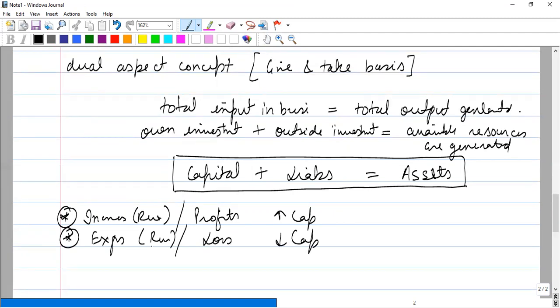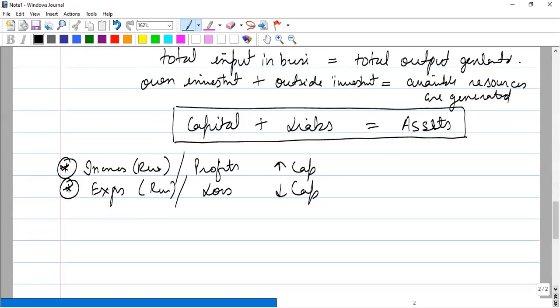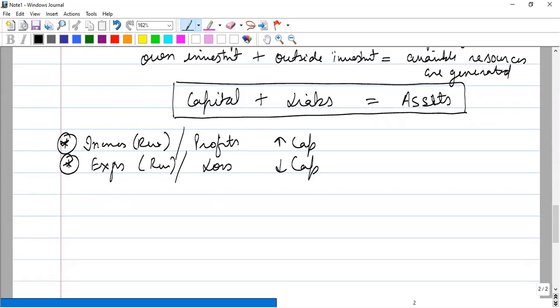Why am I talking about revenue expenses and revenue losses? Because of capital expenditure we have generated the assets, and of capital incomes we have generated the liabilities. So the leftovers, which are revenue items, will be adjusted in the capital.